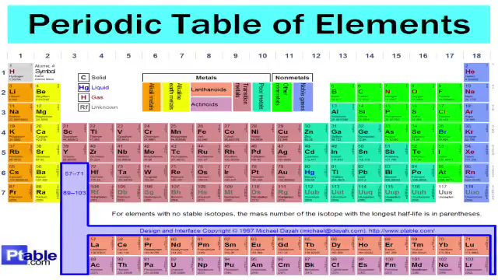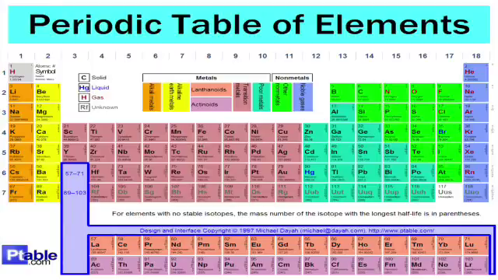Then F block, inner transition elements. This name is given because these elements are present within the group, within the period. For example, there are two F blocks, lanthanide and actinide. Now these two acquire the same position in the periodic table. The group and period are the same for lanthanide, and all 14 elements lie at the same position along with lanthanide.